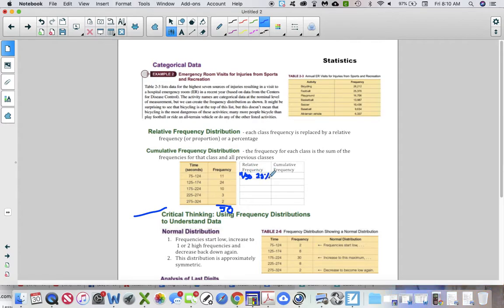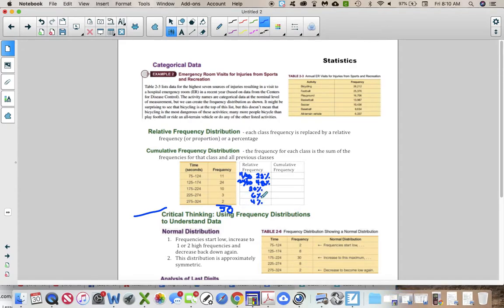So 22% of all my data is going to be in this category, 75 to 124. 24 over 50 is 48%. 10 over 50 is 20%, 3 over 50 is 6%, and 2 over 50 is 4%.